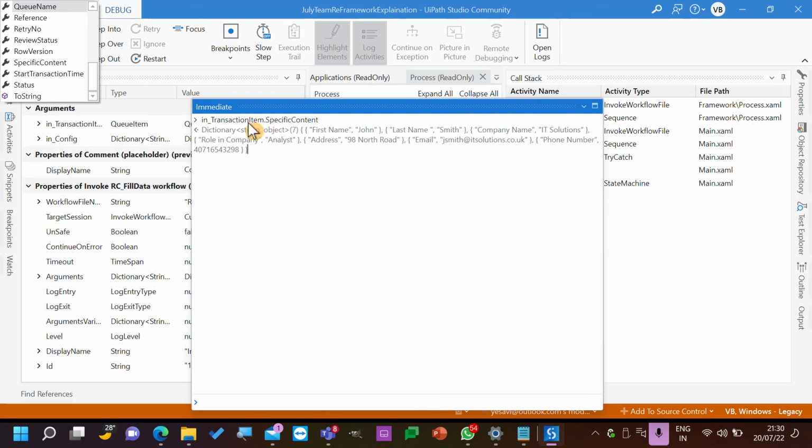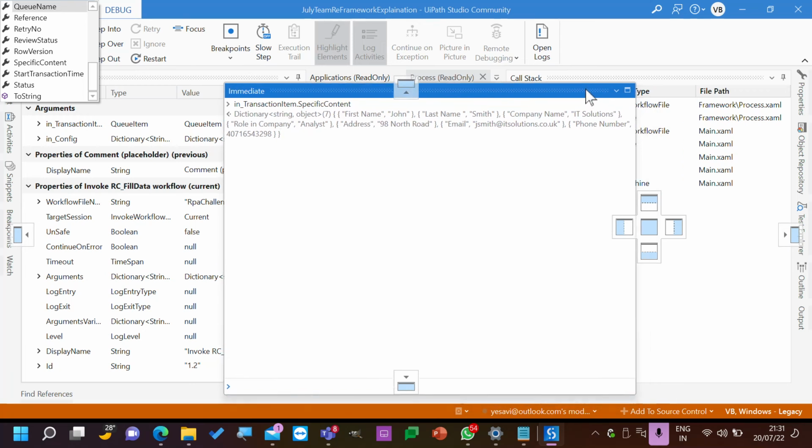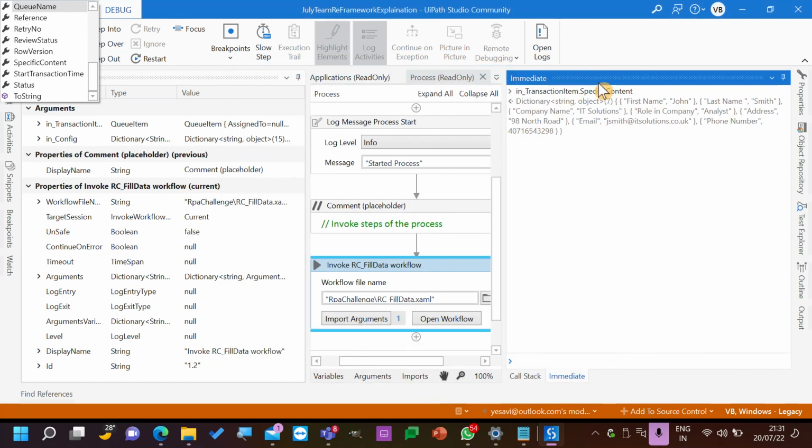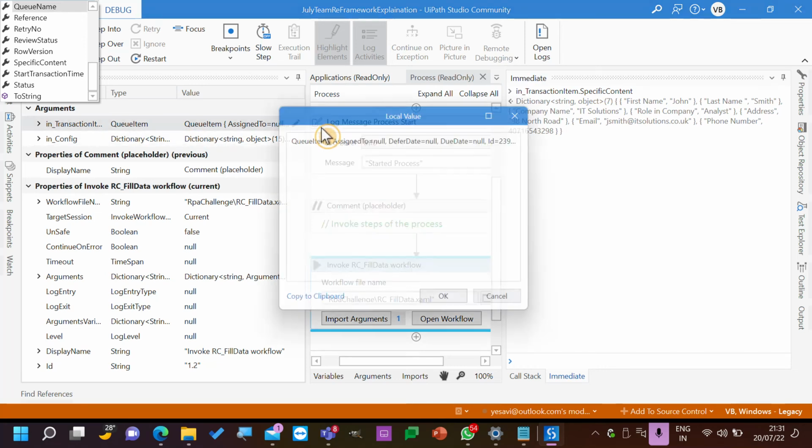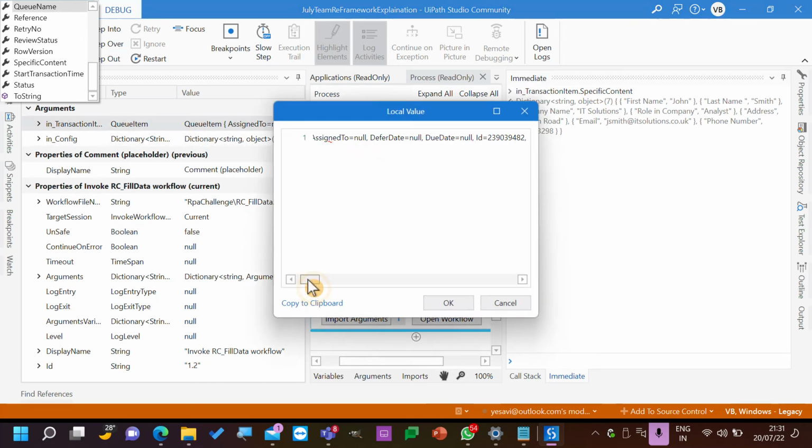Now a transaction item is a queue item, data type of queue item. But in the transaction item, there is a specific content. Again, that's of a dictionary. If you see here, this is a queue item, this is a dictionary, and in that queue item, we have something called queue name, reference. So all these are properties of a queue item. Row version, specific content equal to dictionary, and it is having all the dictionary items: first name, last name, company name, role and company address.